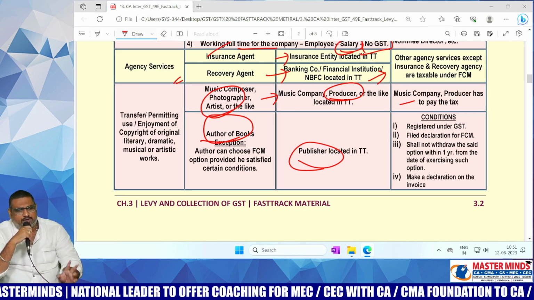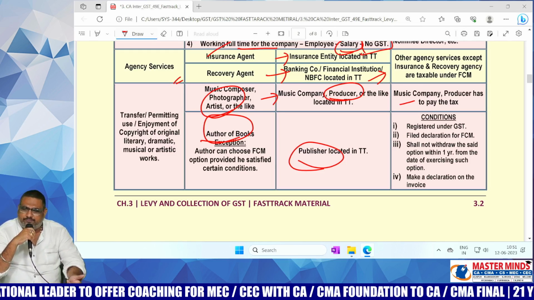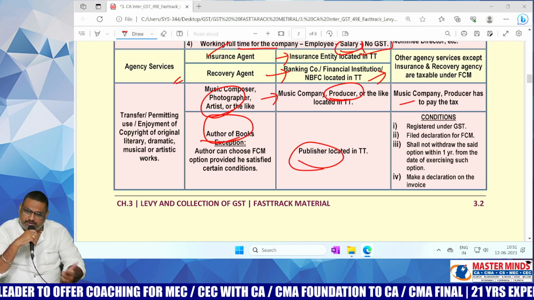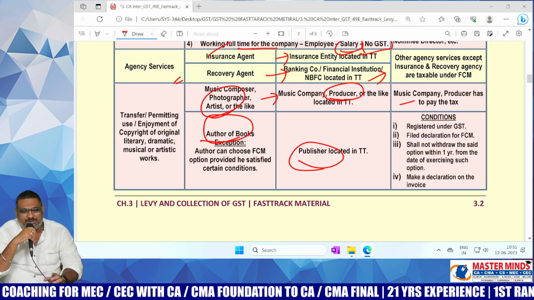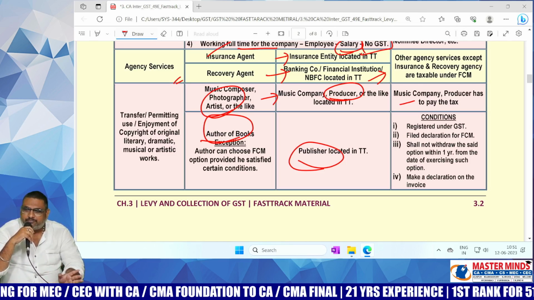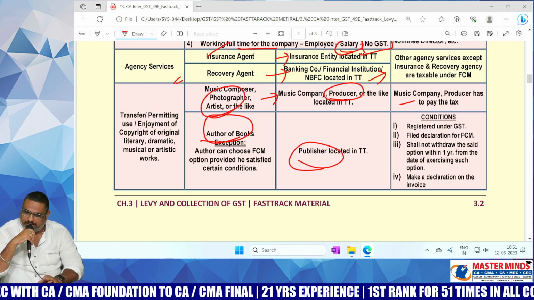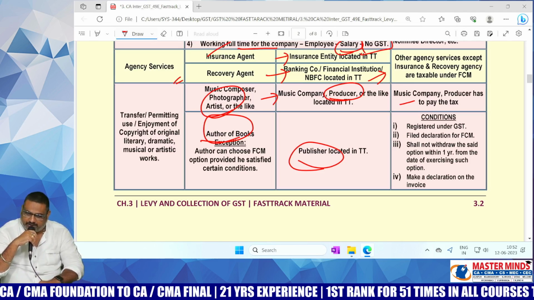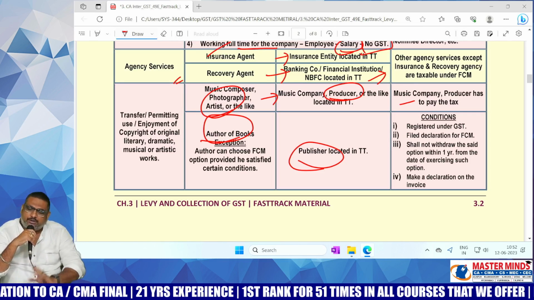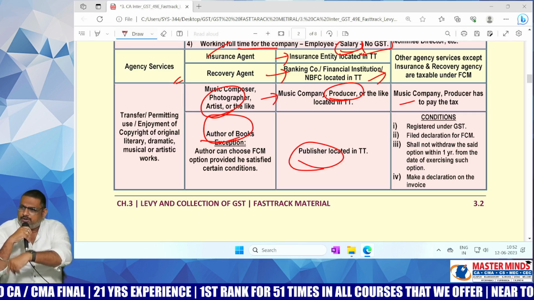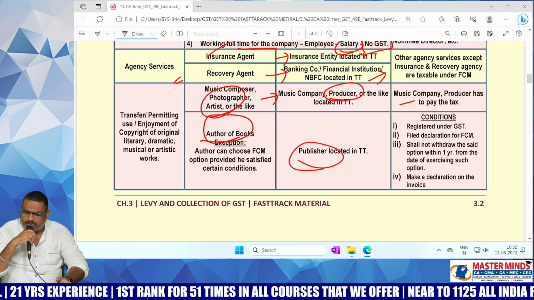But in this case, there are two options. One is FCM, second one is RCM. If you want to follow the FCM, what is the rate of tax, ma? 12% with IDC. If he wants to follow the RCM, then what is the rate of tax? 5% without IDC. Not like in GTA, only one rate will be there. If you want to follow FCM, 12% with IDC. If you want to follow RCM, 5% without IDC. That option is there for the author of the book.